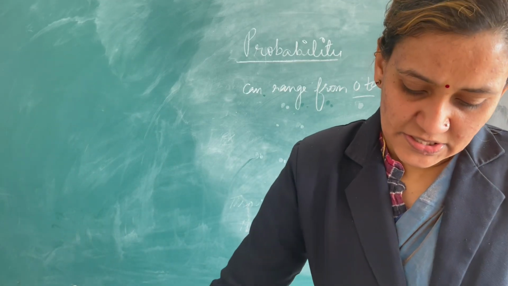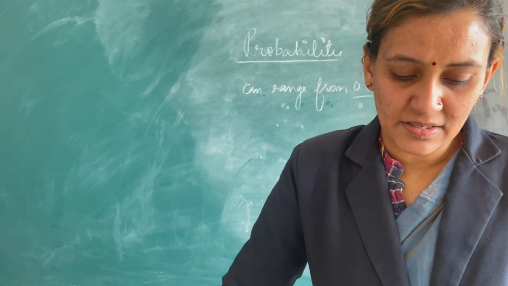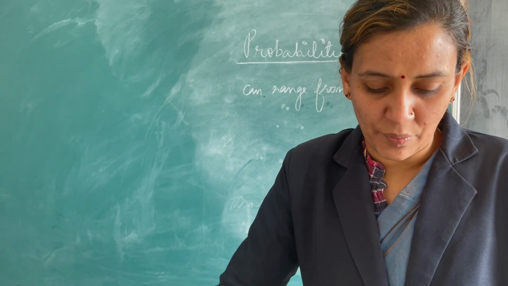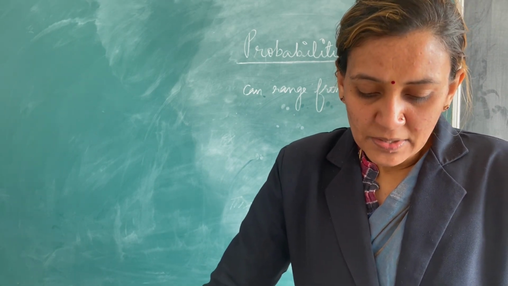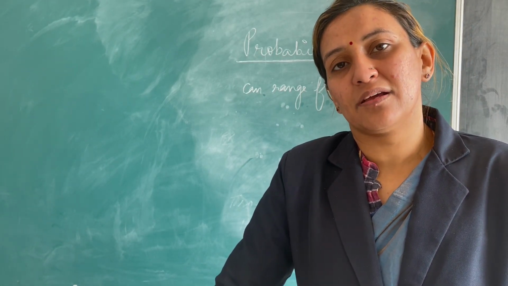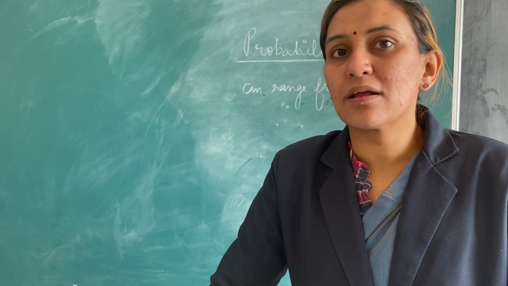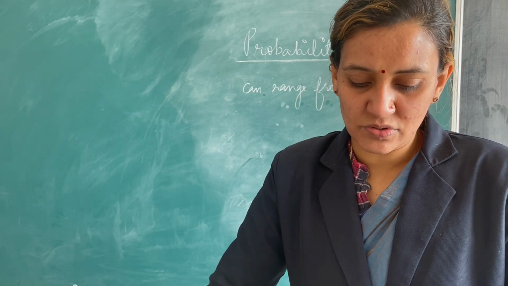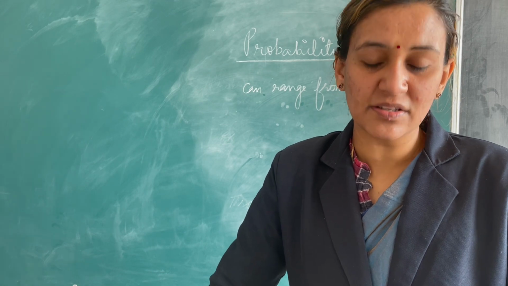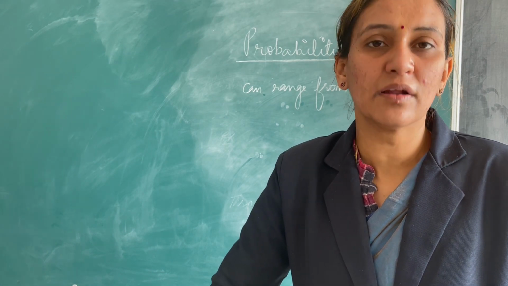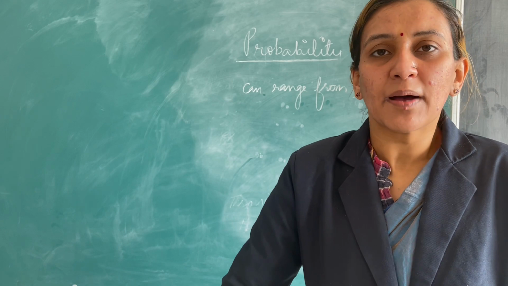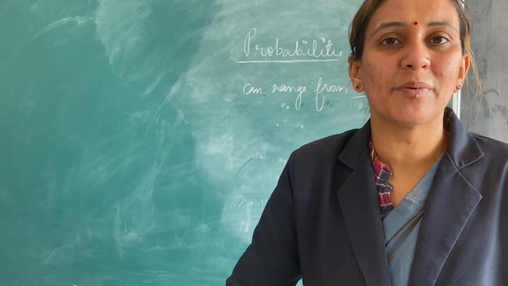So a probability of 0 means that there is no chance of an event happening. For example, if I ask you what are the chances of rain on a sunny day, you will say, ma'am, there are no chances. So that means the probability is 0.